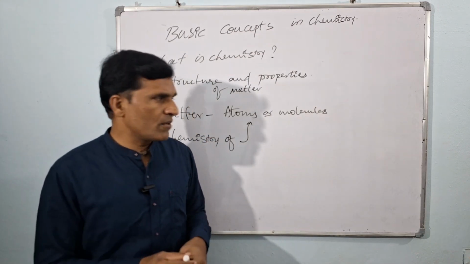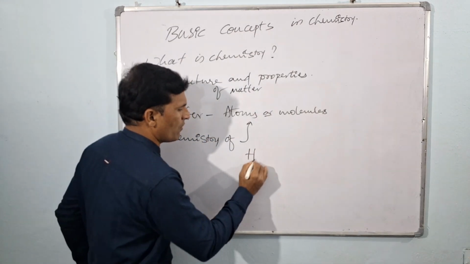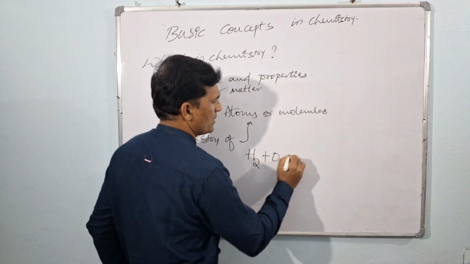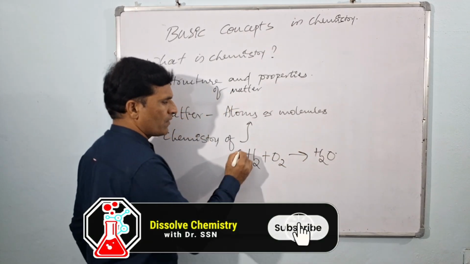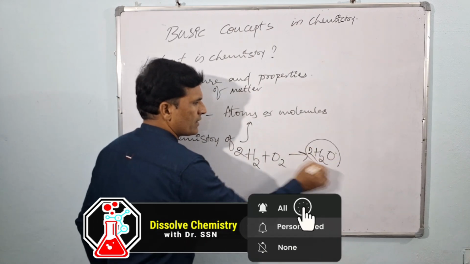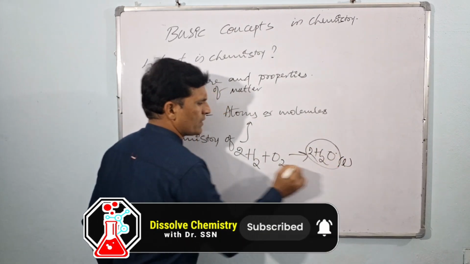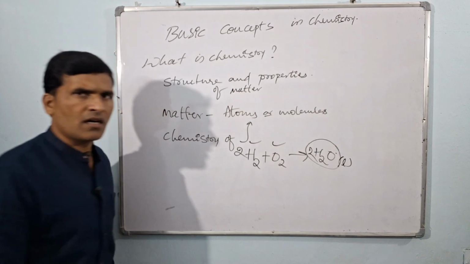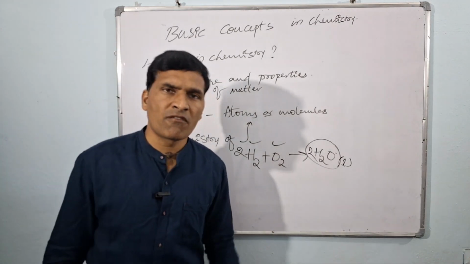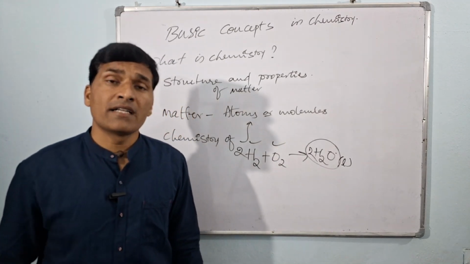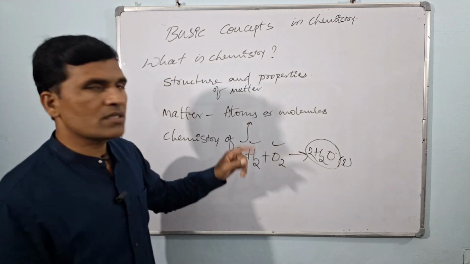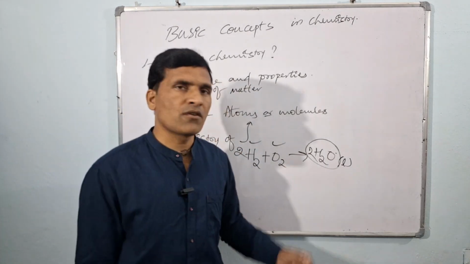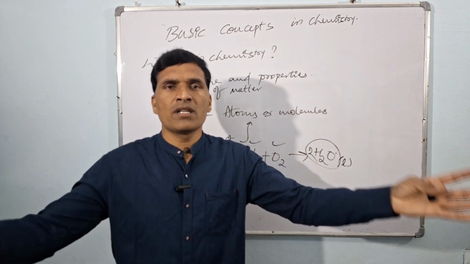Say for example, you can take water. It is formed by the combination of hydrogen and oxygen. This water has completely different properties compared to its precursors, the elements from which it is formed. To know how that difference arises, you must know the structure of the hydrogen atom, the structure of the oxygen atom, and how they are present as a molecule in the form of water.